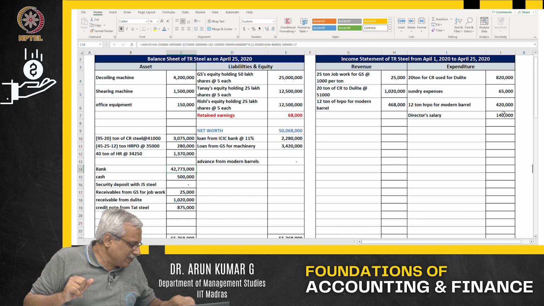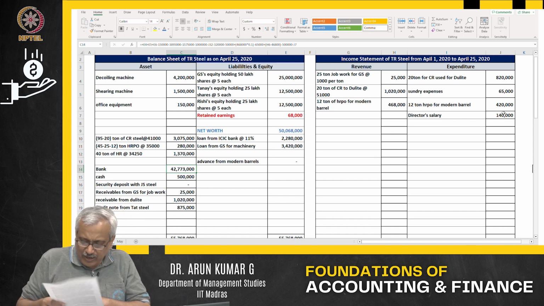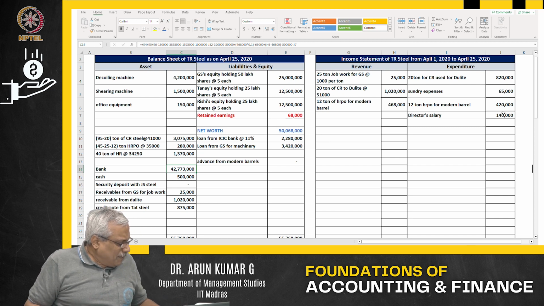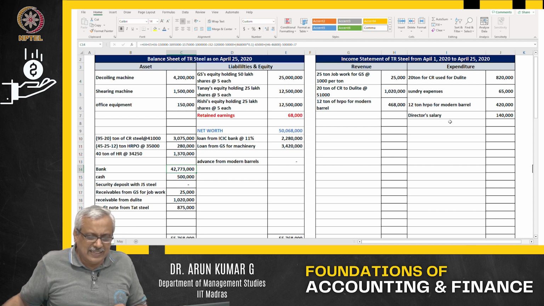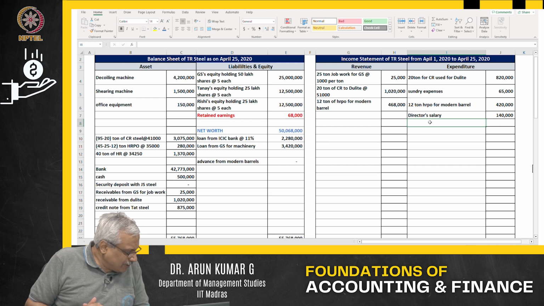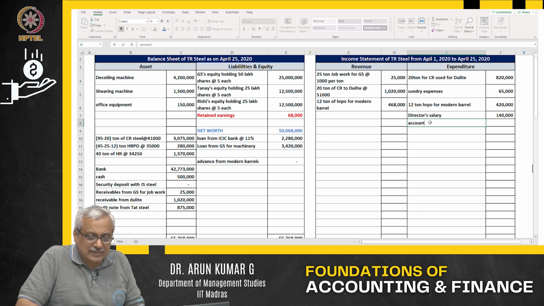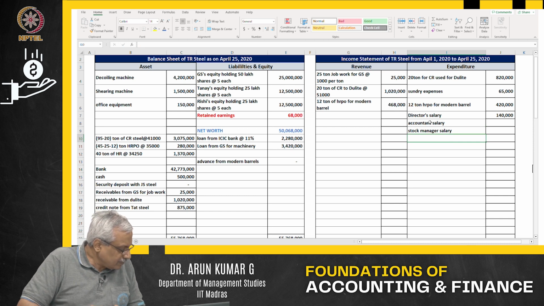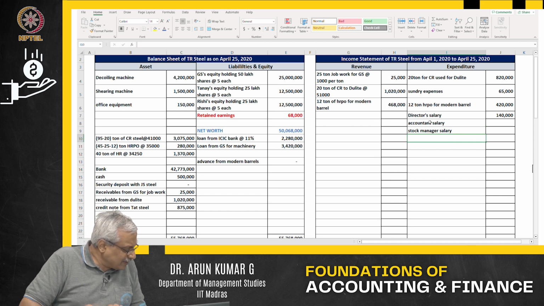Next, in this particular case, if I read through from my sheet of paper, all April salaries were credited to all the employees. Who are the employees? Let us go back and see. First and foremost, accountant salary, then stock manager salary.